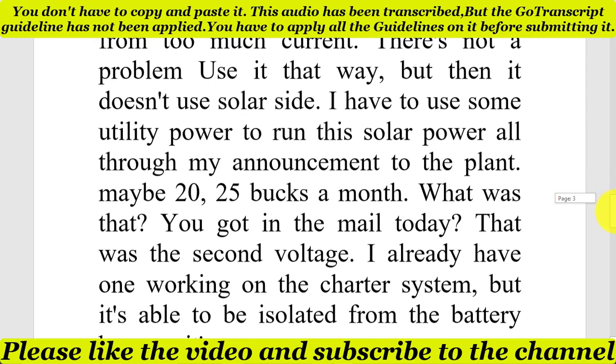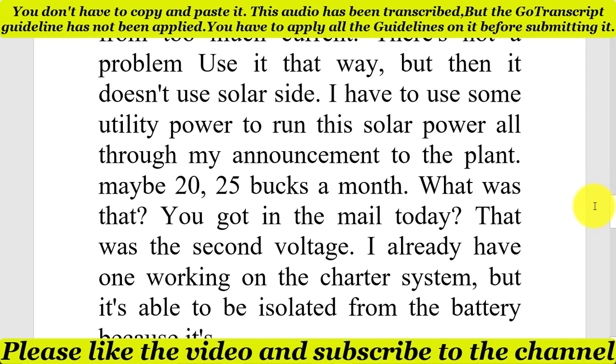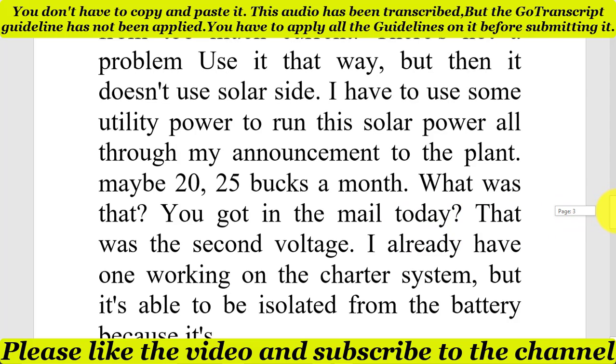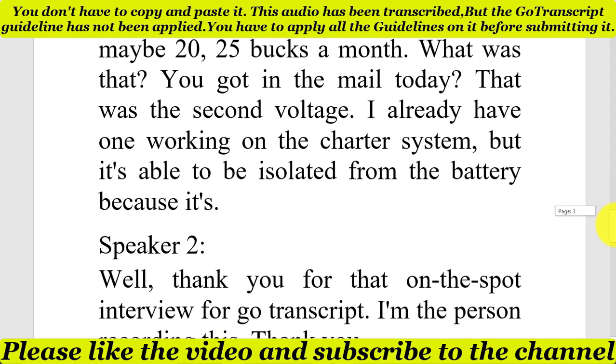I might be able to, I gotta think about this because there's so many things. The easiest way to do it, I figure, is get one of those little wall warts, 24 volt output, and run it through a small regulator as a reference for the comparator. Connect that to the monitoring voltage to the solar panel, and use it that way. But then it doesn't use only the solar side.